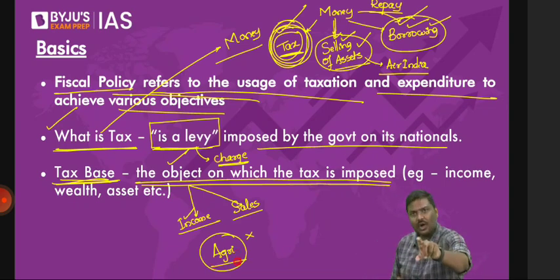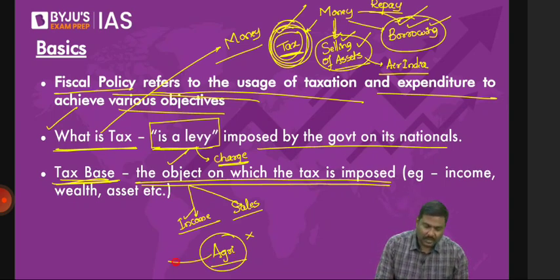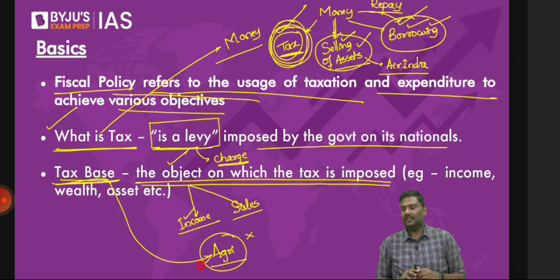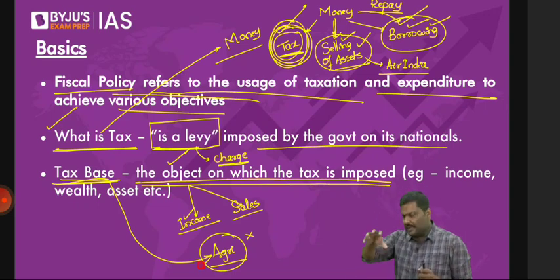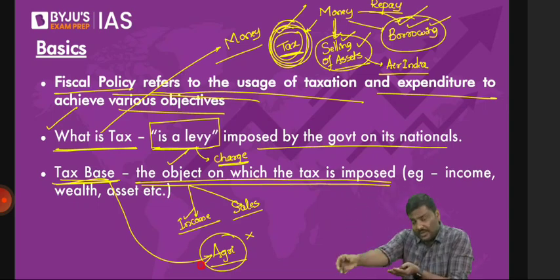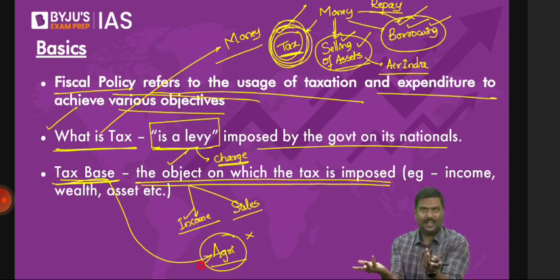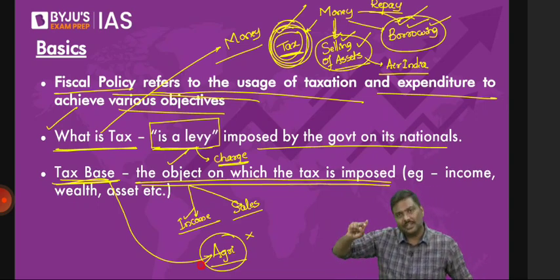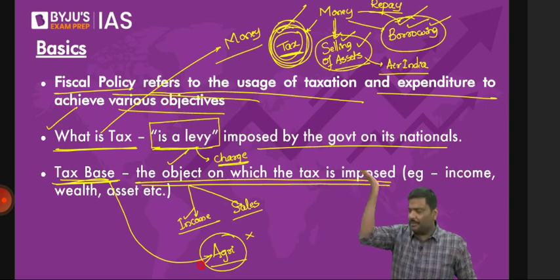Now, is it okay if I say, if government starts imposing a tax on the income from agriculture, it is as good as saying we are widening the tax base? Let me know. If the government announces today, whatever income you earn through agriculture, I will impose a tax on it and I'll collect it, is it not widening the tax base? Of course, yes. So there are different ways through which government will widen the tax base. But the objective is, if you widen the tax base, automatically the amount of taxes you are collecting will improve. So this is basically the definition of taxation.